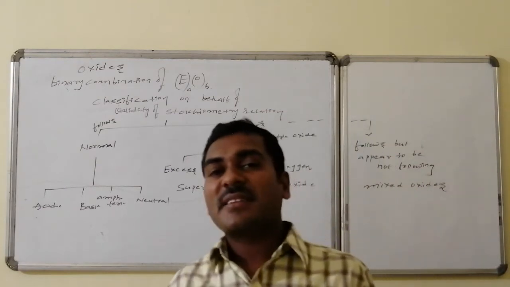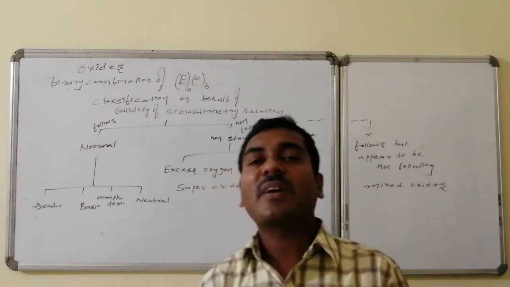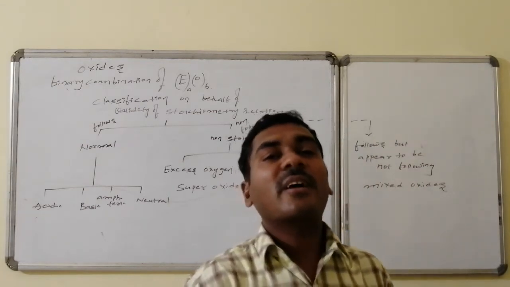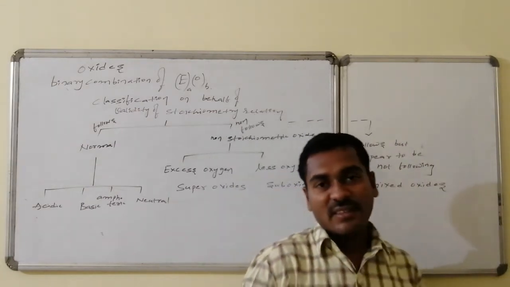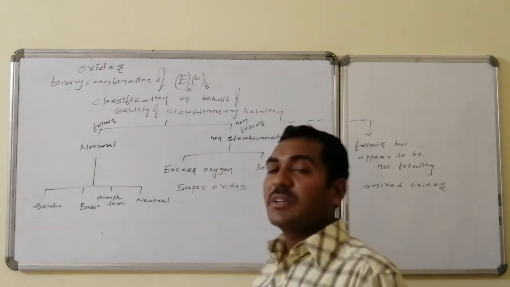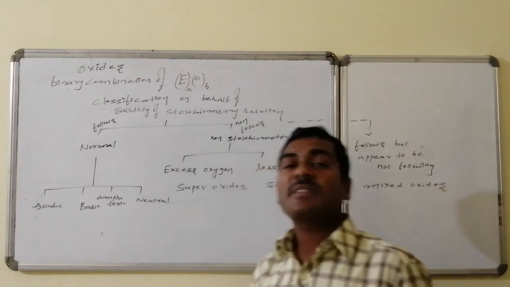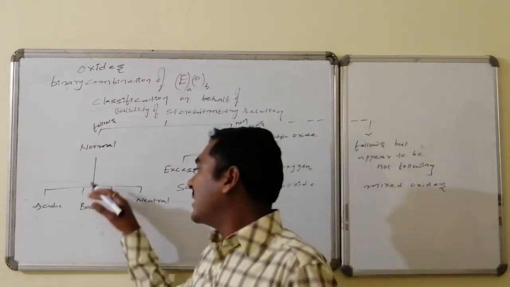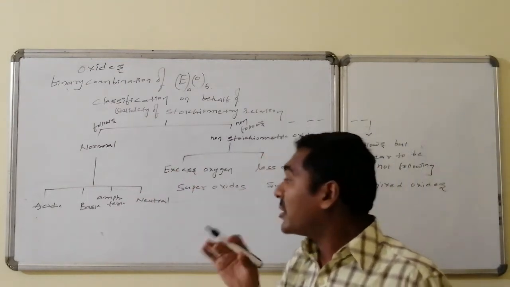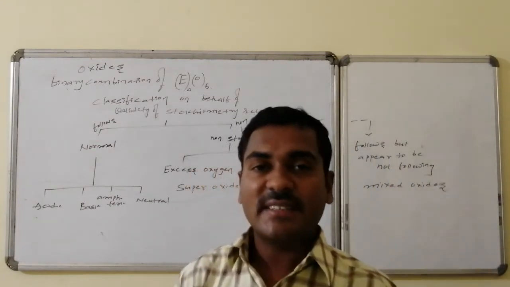Thus, a broad classification is made in such a way: following stoichiometric relations, normal; not following, abnormal, otherwise non-stoichiometric. Appearing to be not following, but actually following, are said to be mixed. The non-stoichiometric ones, on the basis of oxygen content, are divided as superoxides followed by suboxides. And those normal oxides which react exclusively with bases are acidic, exclusively with acids are basic, with both are said to be amphoteric, whereas neither with acid nor with base are said to be neutral oxides.